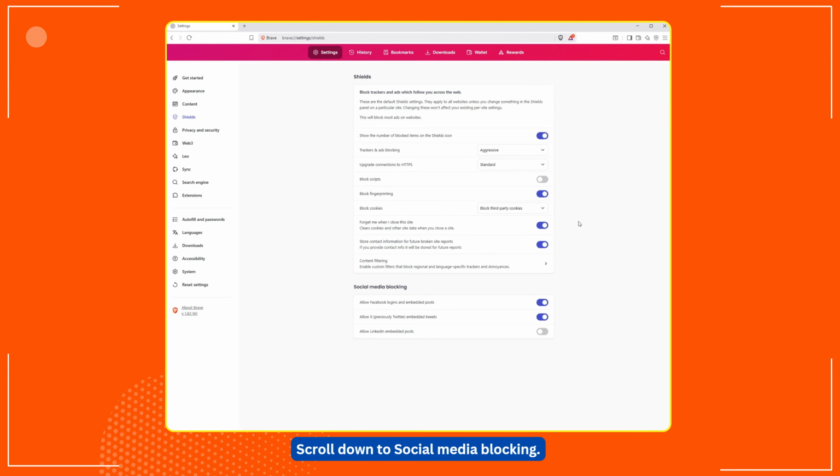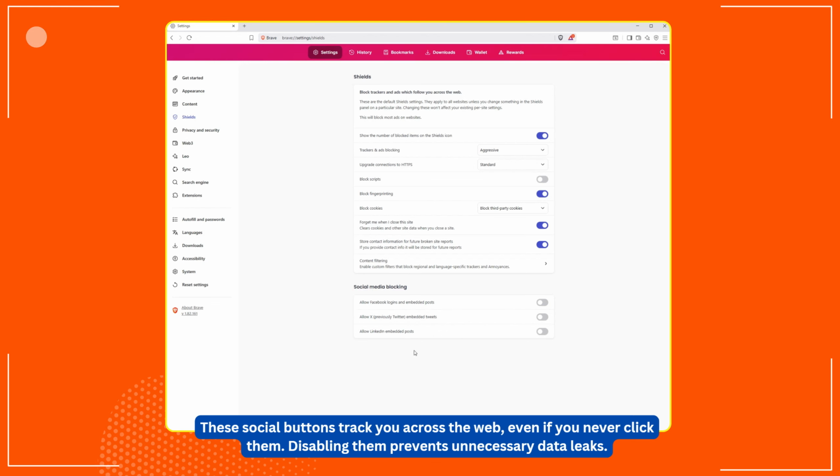Scroll down to Social Media Blocking. Toggle off the embedding of Facebook, Twitter, and LinkedIn content. These social buttons track you across the web, even if you never click them. Disabling them prevents unnecessary data leaks.